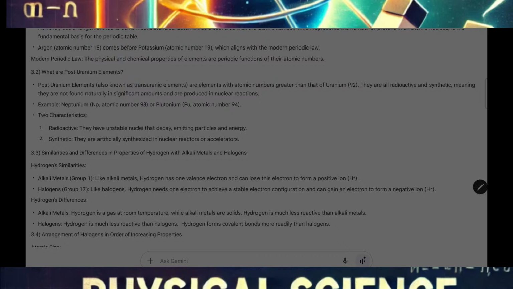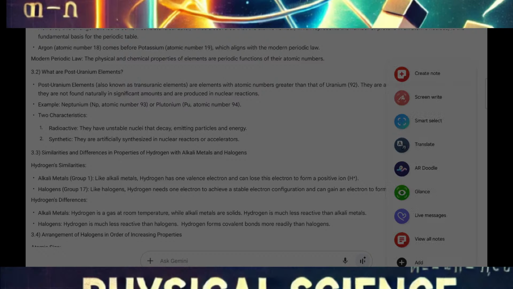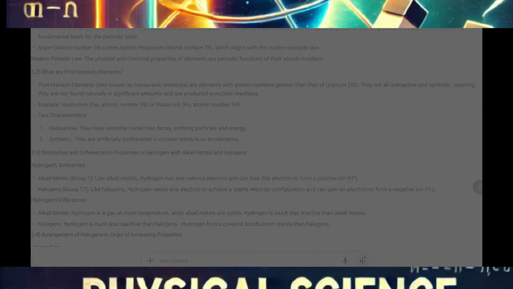Now, the next question, what are post-uranium elements? Post-uranium elements, also known as transuranic elements, are elements with atomic number greater than that of uranium, which has atomic number 92. So they are all radioactive and synthetic, meaning they are not found naturally in significant amounts and are produced in nuclear reactions. Example, neptunium, atomic number, let me write it for you.